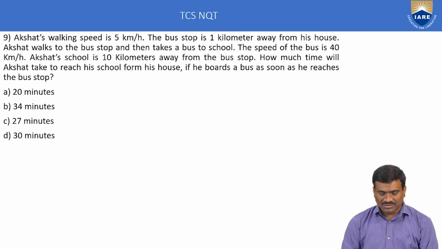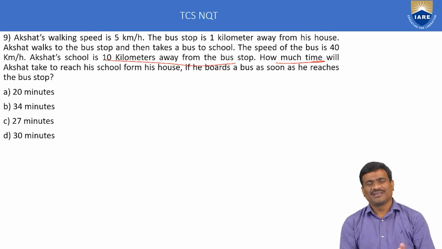Next, the 9th example, time, distance and speed. Akshat's walking speed is 5 km per hour. The bus stop is 1 km away from his house. Akshat walks to the bus stop and then takes a bus to school. The speed of the bus is 40 km per hour. Akshat's school is 10 km away from the bus stop. How much time will Akshat take to reach his school from his house if he boards a bus as soon as he reaches the bus stop?